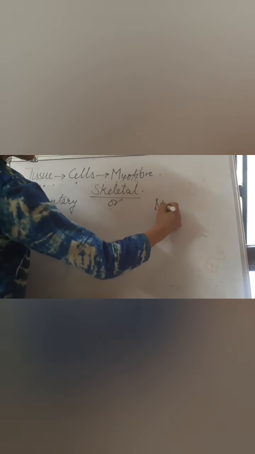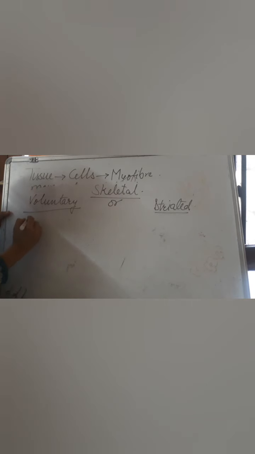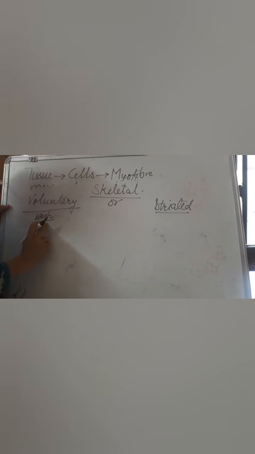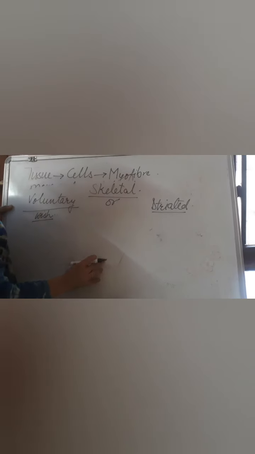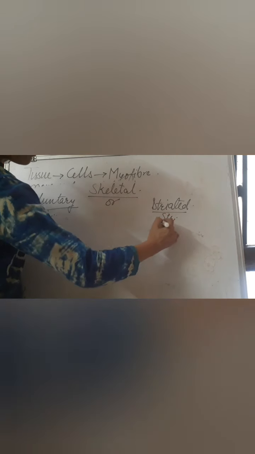So what is the reason for calling it a voluntary muscle? Let us take an example. If I move my hand in the upward direction, this is my wish. Even though you say or not, it's my wish to let it down or to move it here and there. This muscle works according to the wish of the person. Why is it called striated? According to their appearance or structure. If we look at the structure of this muscle, it is cylindrical in shape, and second, it has striations in between.